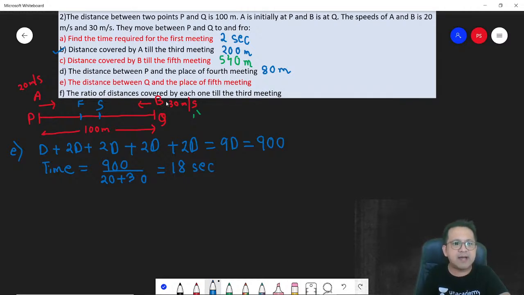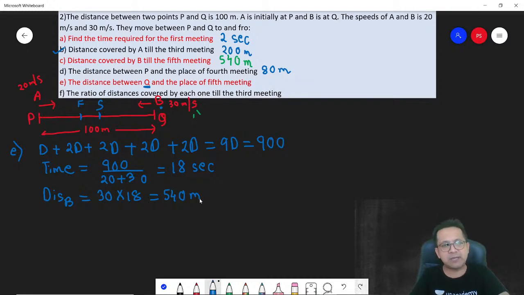Now they're asking between Q. So from Q, who starts? B starts from Q. So the distance covered by B in 18 seconds is speed into the time. 30 into 18, 540 meters. Correct? So where will 540 meters be?